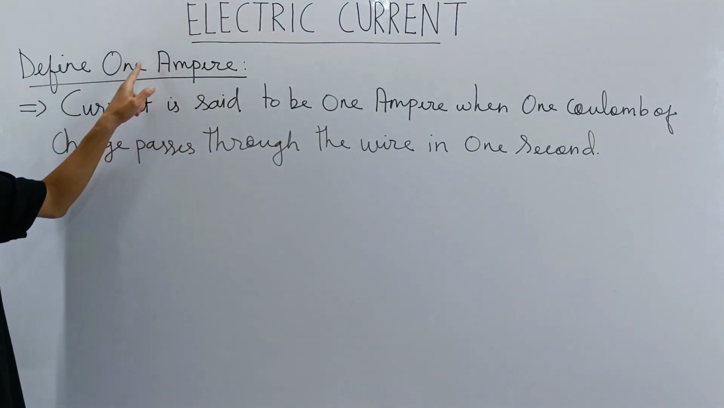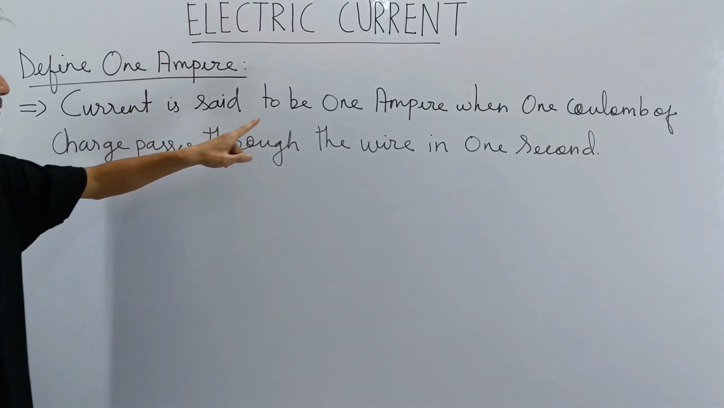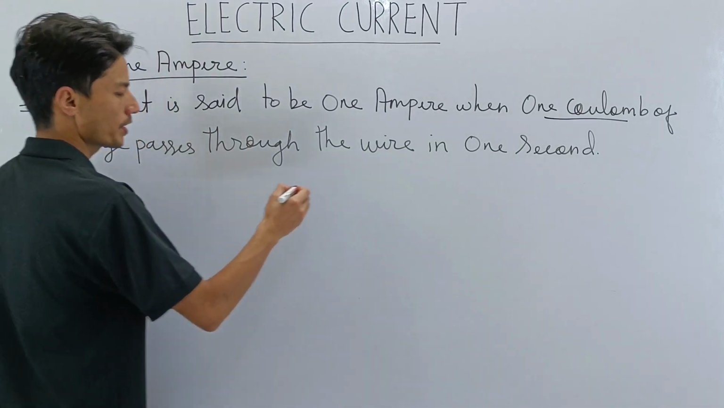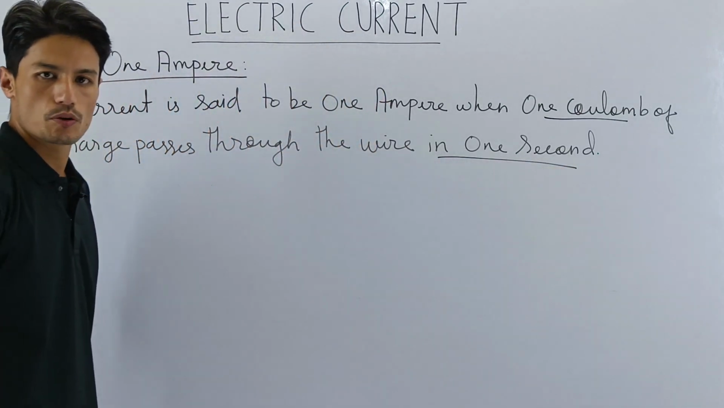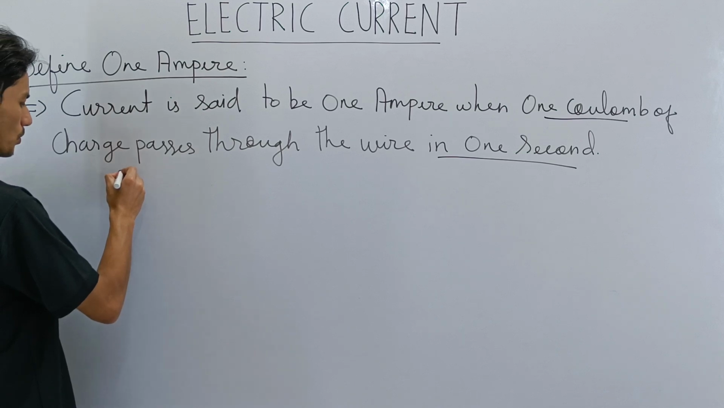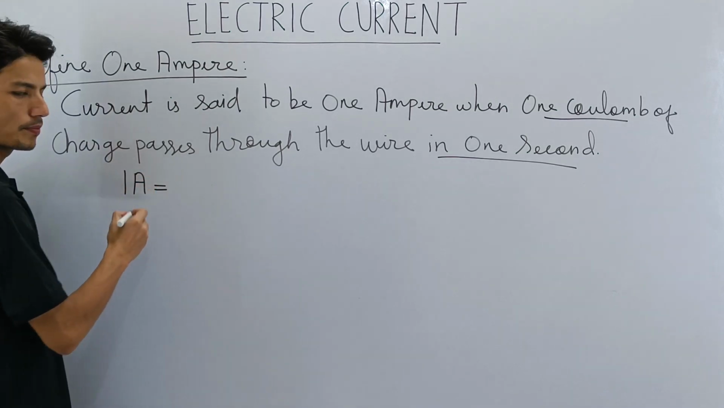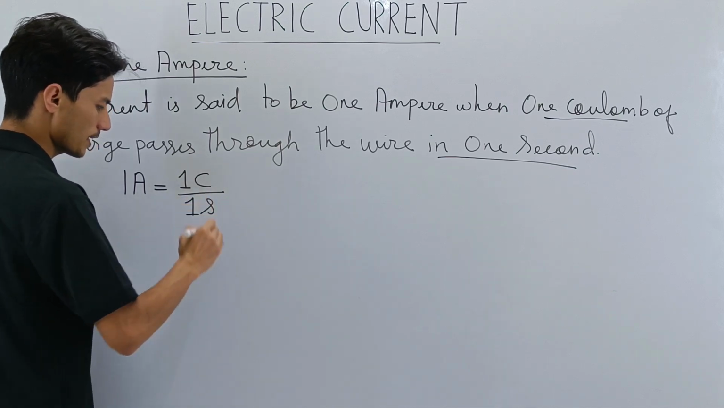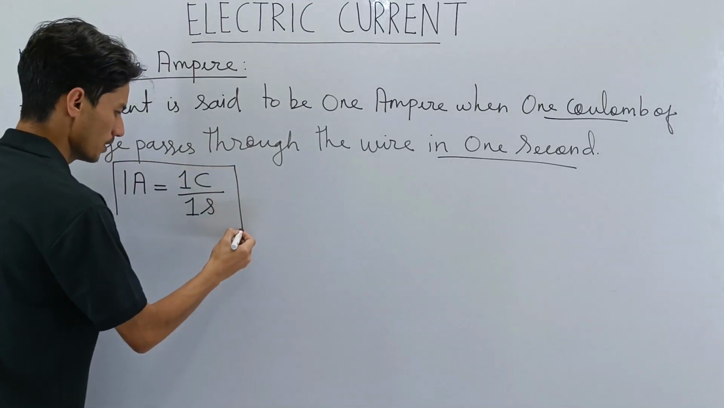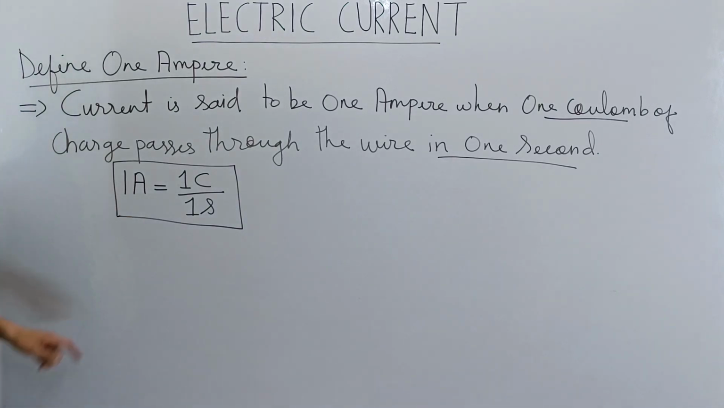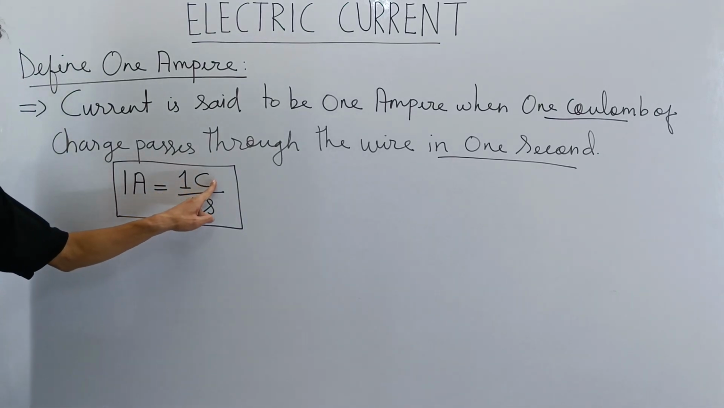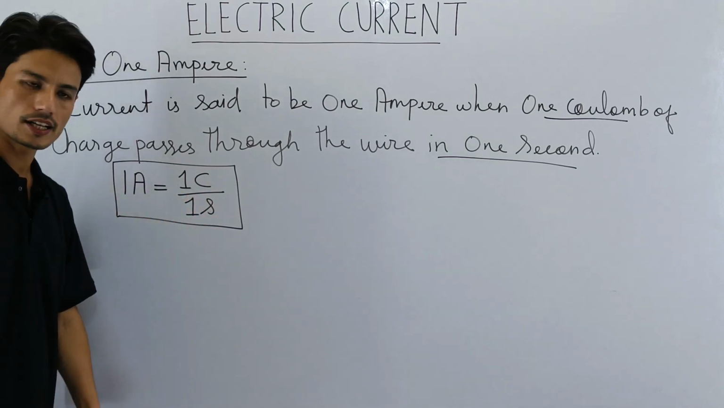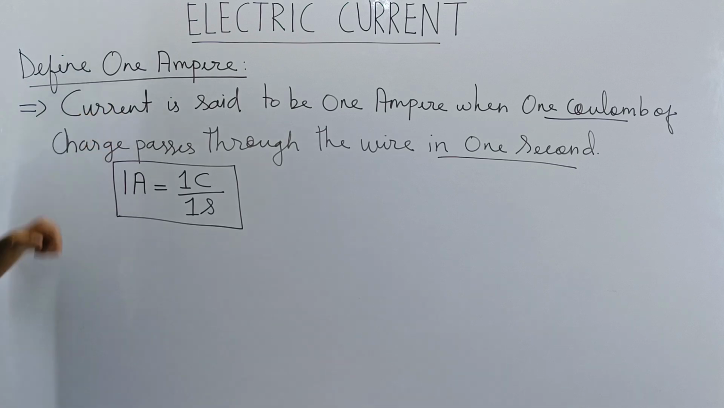Define 1 ampere, or when is current said to be 1 ampere? Current is said to be 1 ampere when 1 coulomb of charge passes through the wire in 1 second. So mathematically, how will we express this? We can express this like that. This is mathematically how you write it. 1 ampere means when 1 coulomb of charge passes through a wire in 1 second. Clear? Easy, na? Okay. So this is the definition of 1 ampere.